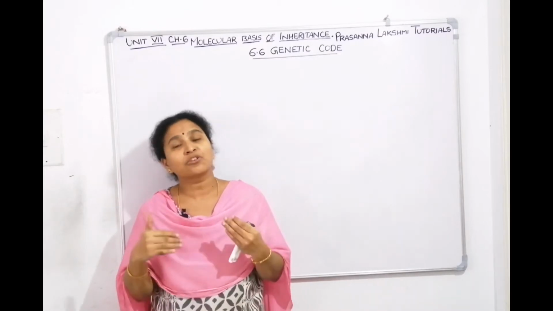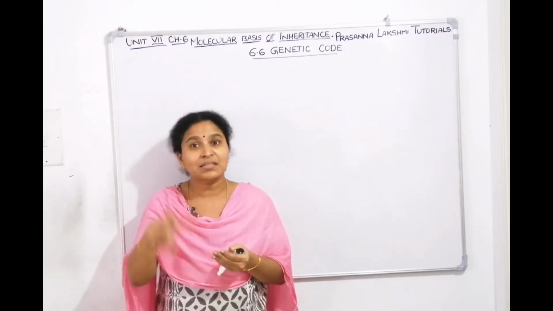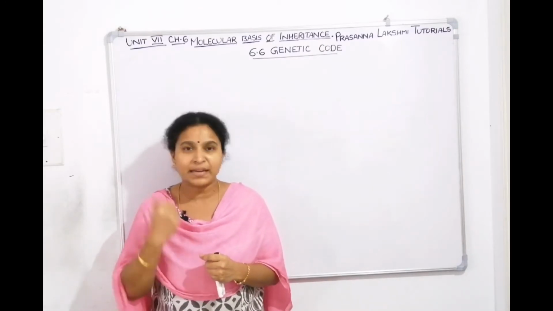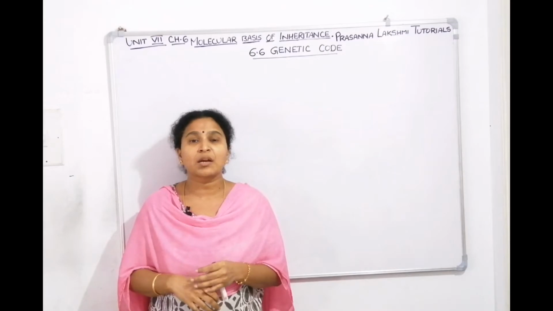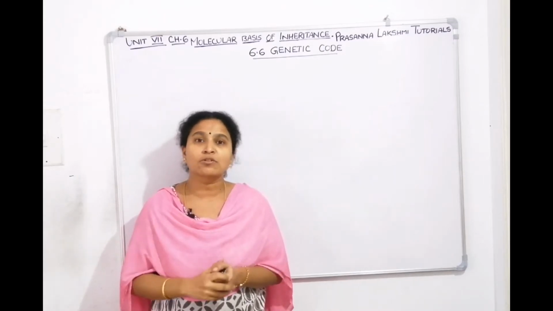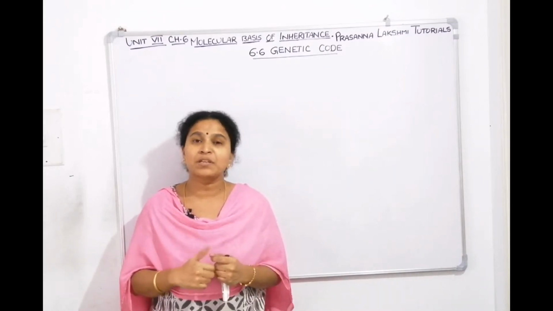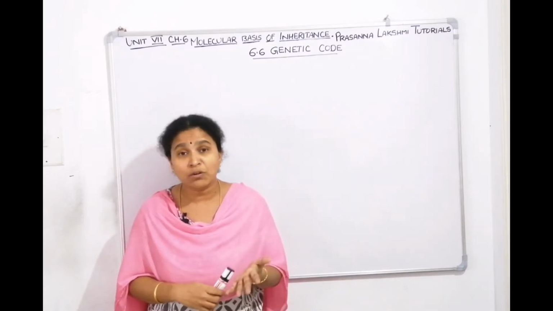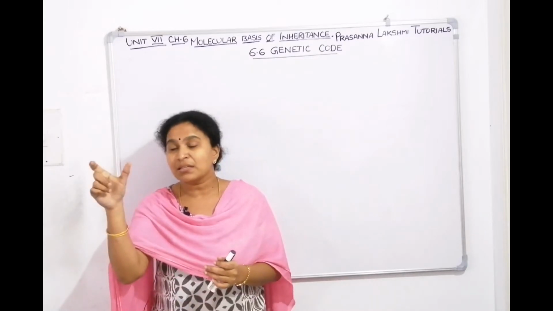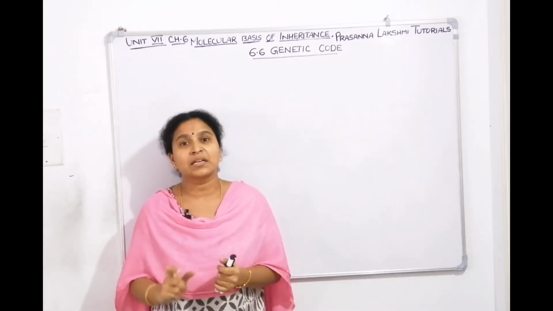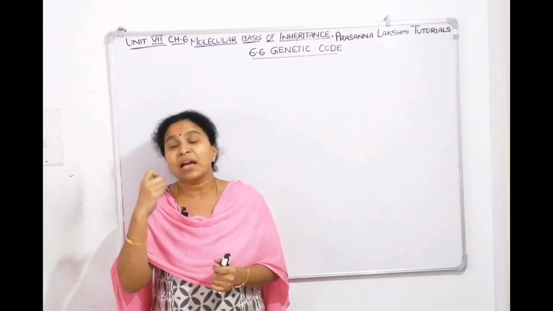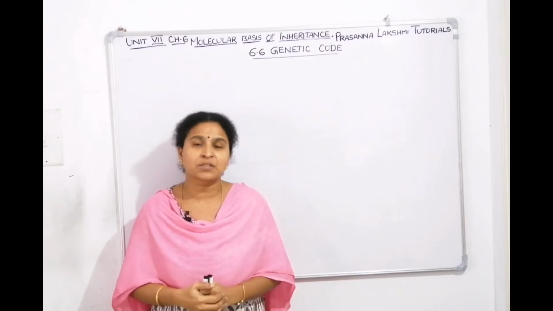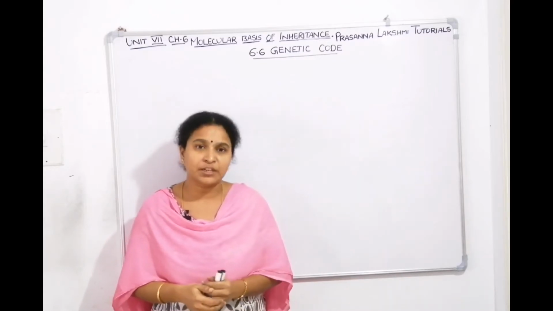Nor can we draw any theoretical conclusion like, okay, this base, this amino acid, this base, this amino acid. We cannot draw that. So that is why we say translation is a complicated process. We cannot conceptualize it, and theoretically we cannot draw any conclusion from this. So then who are the scientists who worked out the code and told us which code is going for which amino acid? How many codes are there, how many amino acids are there? It was a collaborative effort of many scientists to help us in deciphering the genetic code.